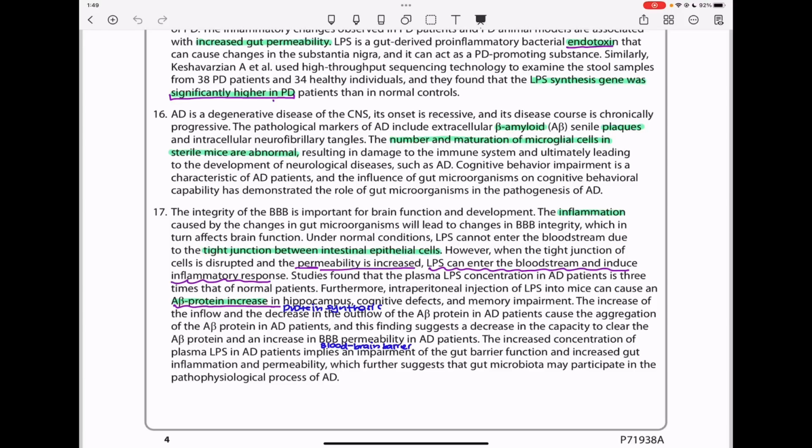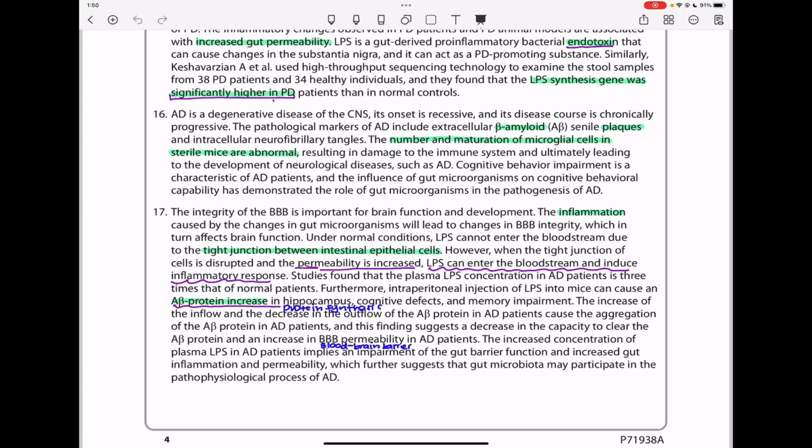and induce inflammatory response. Studies found that the plasma LPS concentration in AD patients is 3 times that of normal patients. Furthermore, intraperitoneal injection of LPS into mice can cause an A-beta protein increase in hippocampus, cognitive defects, and memory impairments.